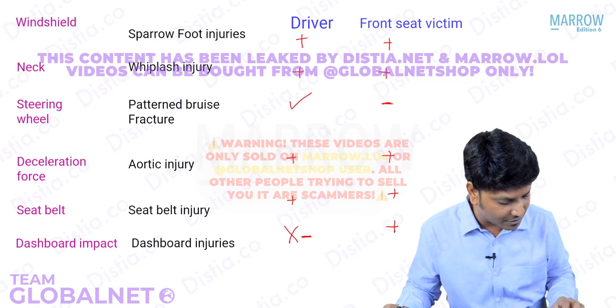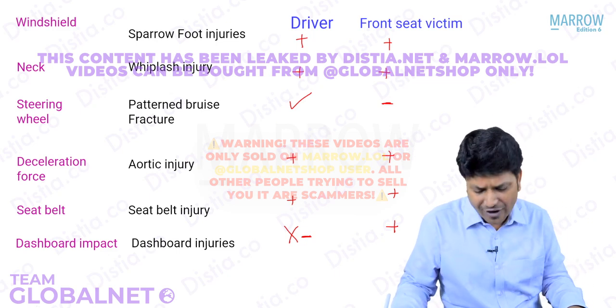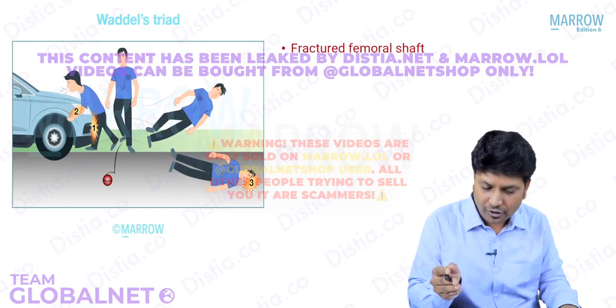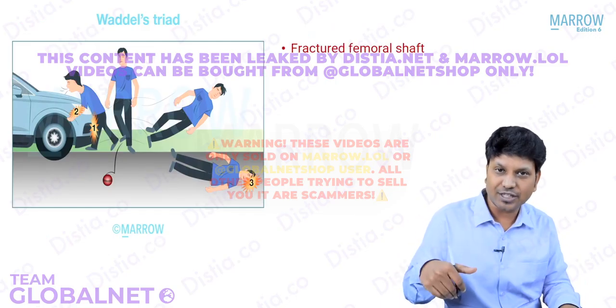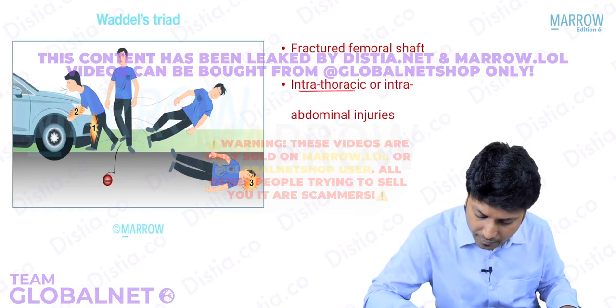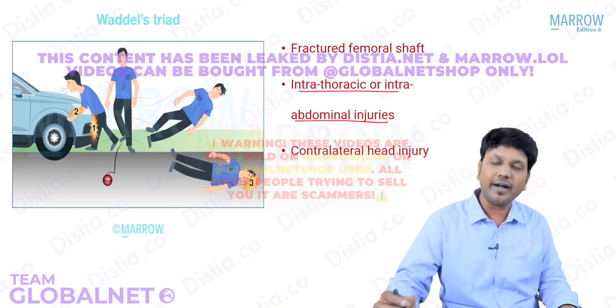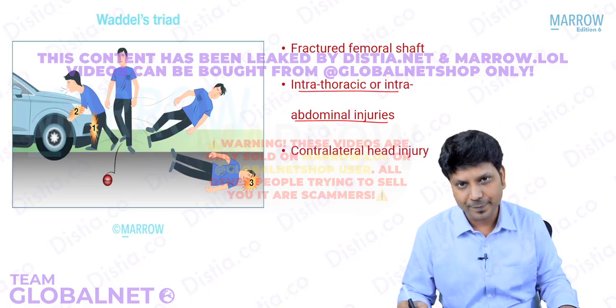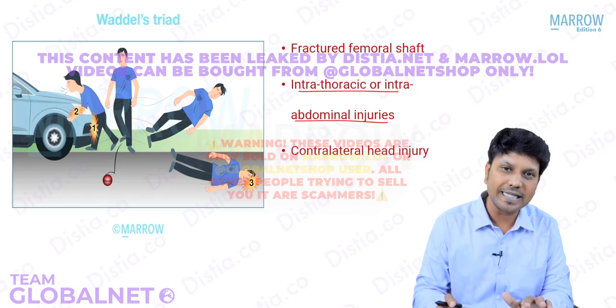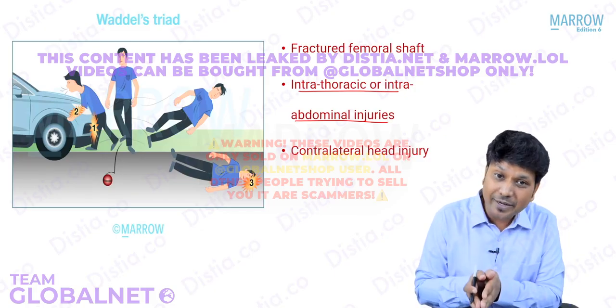There is something called Waddell's triad. What is it, Waddell's triad? You can see there's a triad of: there is a fracture of femur. Not only that, there is intrathoracic or intra-abdominal injury due to the impact and contralateral head injury. This is the pattern of injury that is commonly seen with a pediatric pedestrian hit by a car.